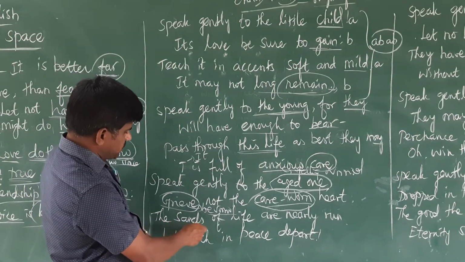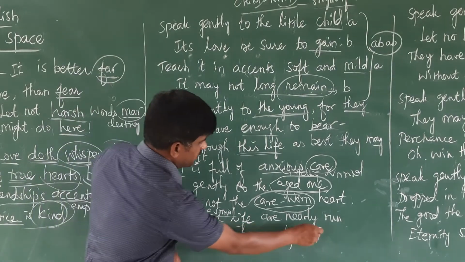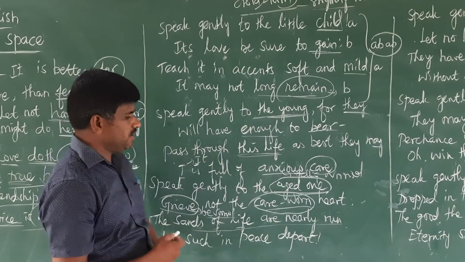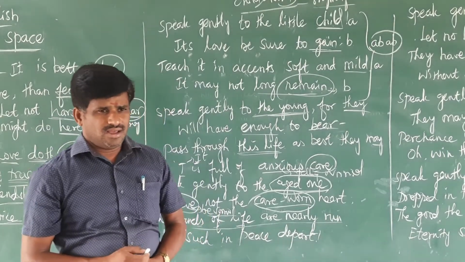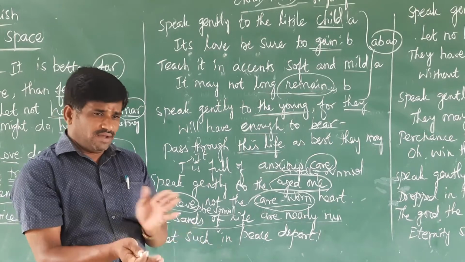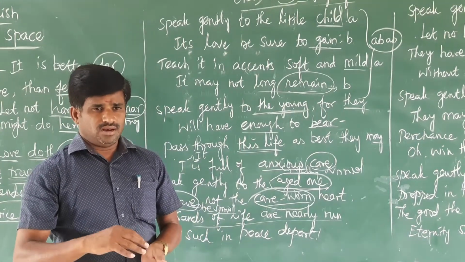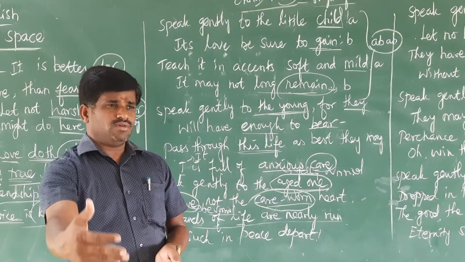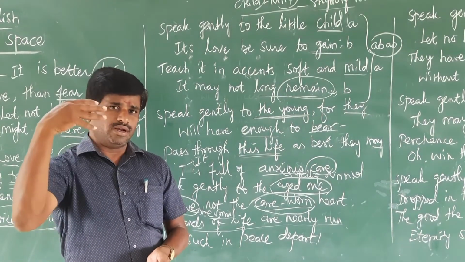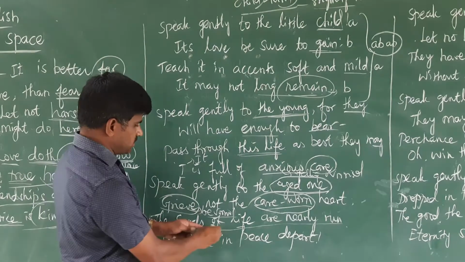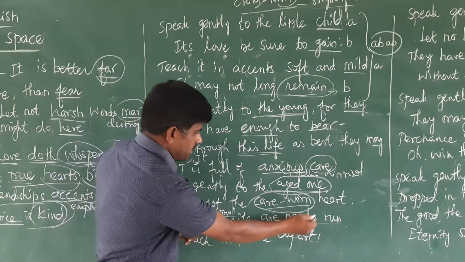Next line. The sands of life are nearly run. The sands of life are nearly run because they won't be getting their life back. They are very near to running out. In the next 5 years or 10 years, they don't know how long they are going to live. That's what the sands of their life are nearly run means.